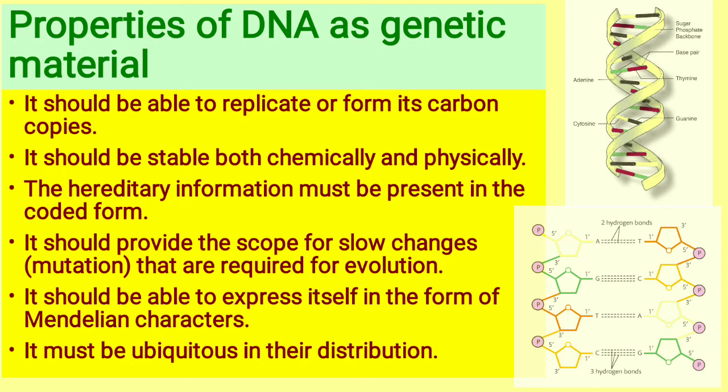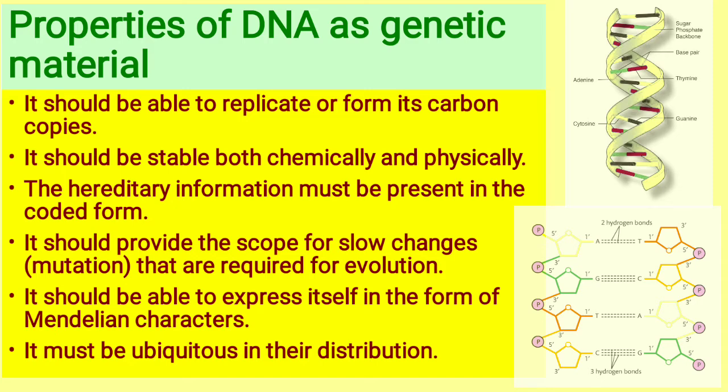So they must be in the coded form, and here the codes will be the base pairing between these nucleotides, and in simple form we name it by the names of the nitrogen bases only. So therefore, in the third point, it is said that the hereditary information present in the DNA or in the RNA should be present in a coded form. Here the codes, let me repeat it again, will be the nitrogen bases in the structure of the DNA and its genes.